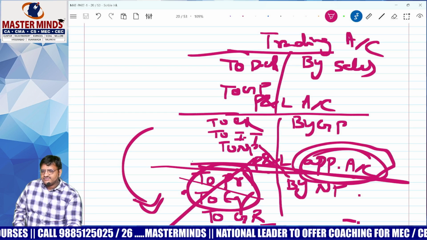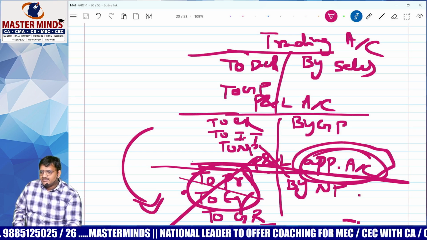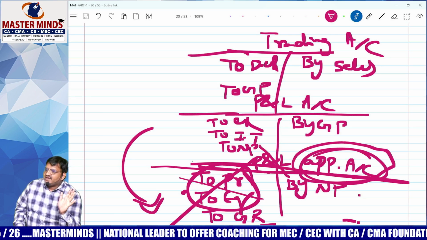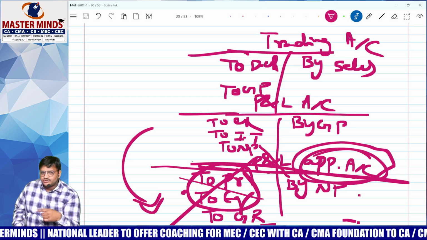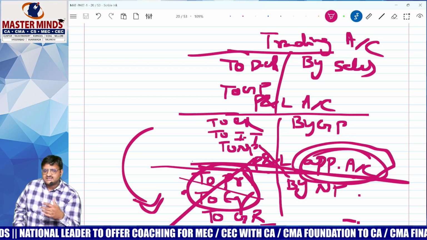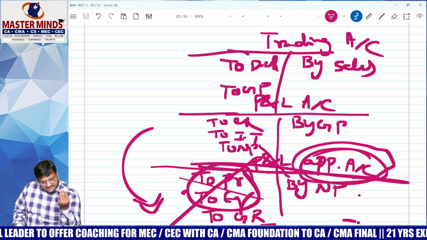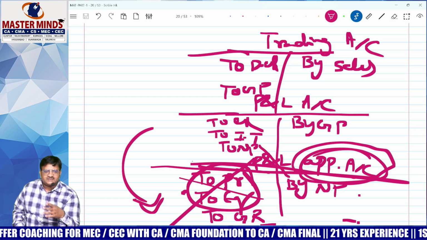Sing a song. I for income tax paid or payable. R for amount transferred to reserve. Anyhow, you have to learn it by heart, you have to study. That is the reason I am repeating so many times. I need to solve the problems. It may feel painful to you, but it is the way you have to learn, otherwise you can't write the exam. We are preparing. Okay, fine.